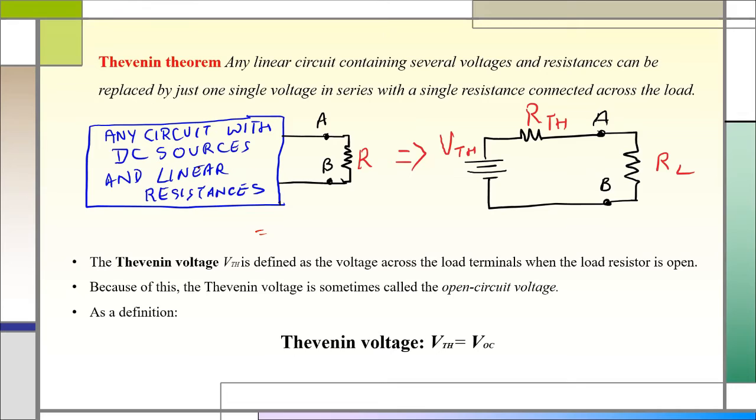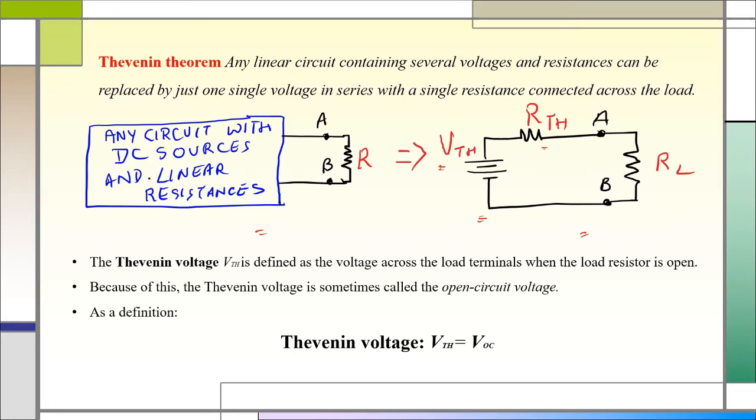When we do so, we expect only a single voltage source and a single resistance. If we convert like this, the equivalent circuit is called the Thevenin circuit, and the voltage source is called Thevenin voltage. The equivalent resistance is called Thevenin resistance. So this is a simplified circuit which we obtain using the Thevenin theorem.